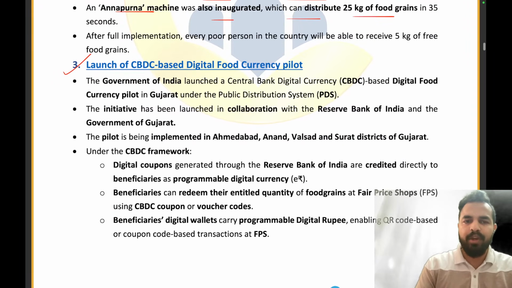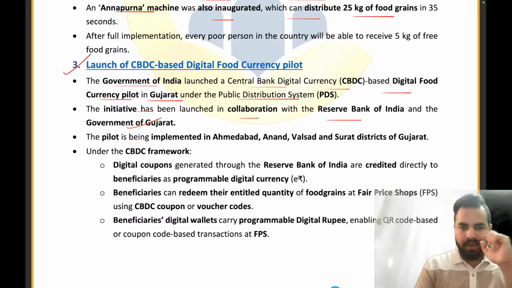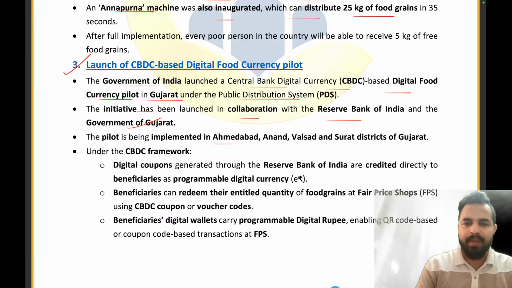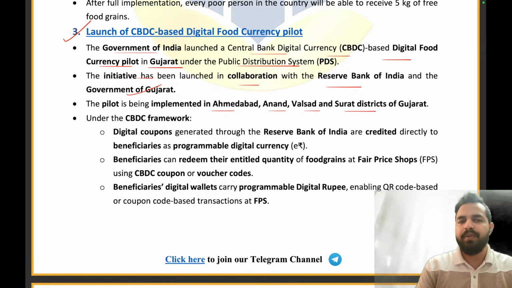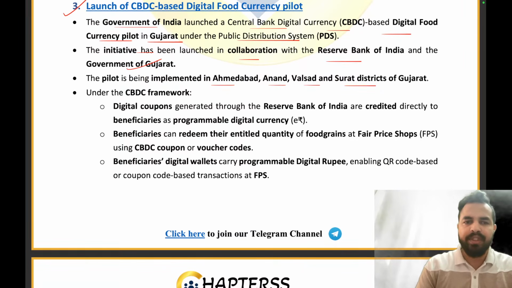That is, the government of India has launched a central bank digital currency based digital food currency pilot in Gujarat under the public distribution system. The initiative has been launched in collaboration with the Reserve Bank of India and the government of Gujarat. Now, the pilot is being implemented in Ahmedabad, Anand, Valsad, and Surat districts of Gujarat. And under this CBDC framework, what will happen? As I told you, digital coupons will be generated through the Reserve Bank of India, and they will be directly given to the beneficiaries as programmable digital currency.